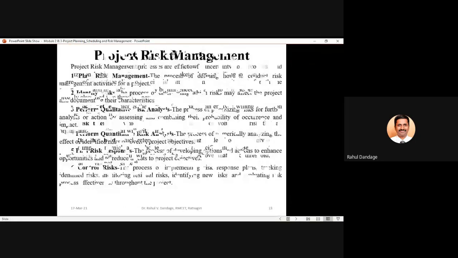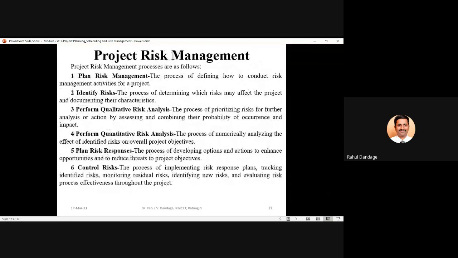So today let us continue our discussion in the further direction. Out of the 6 processes, 3 processes we have finished: plan risk management, identify risk, and perform qualitative risk analysis. In today's session we will try to understand the remaining 3 processes: performing quantitative risk analysis, planning the risk responses, and finally controlling the risk.